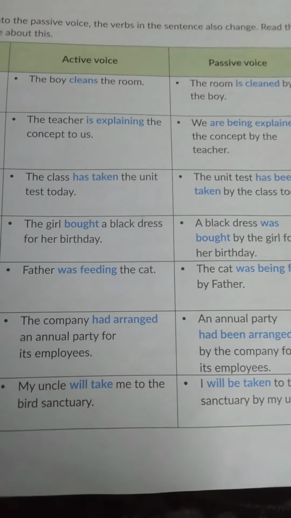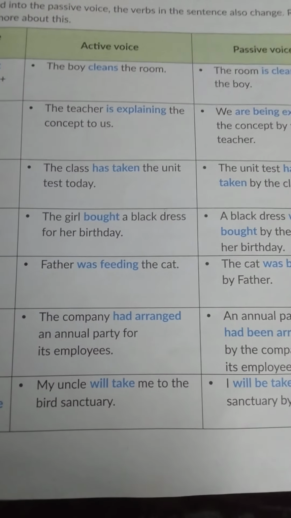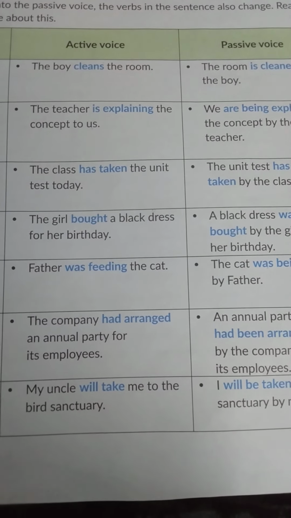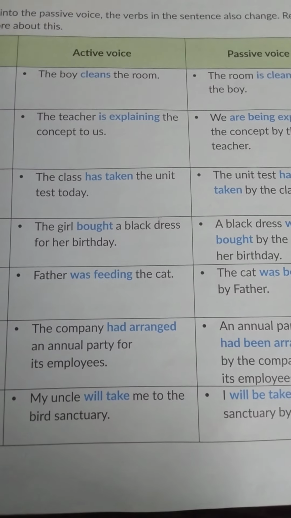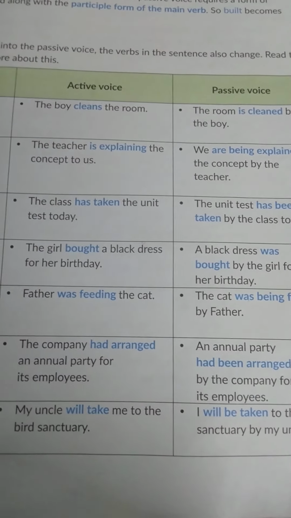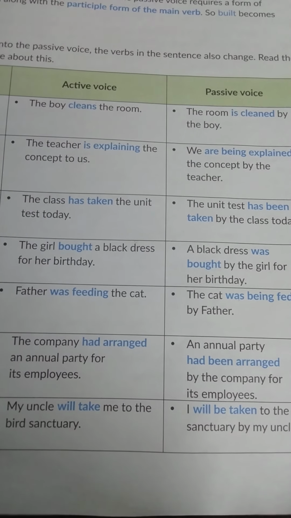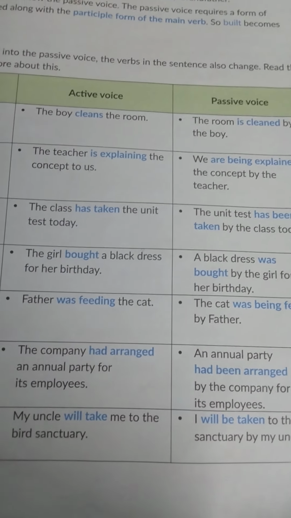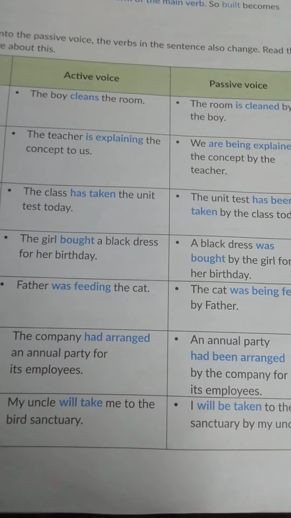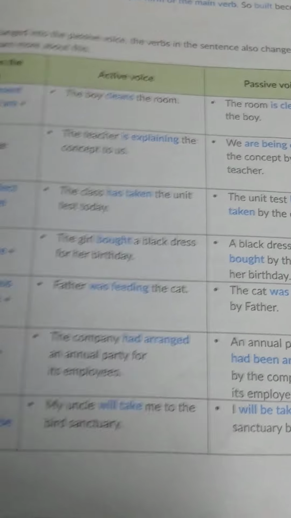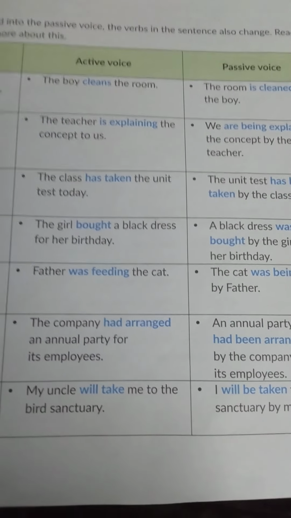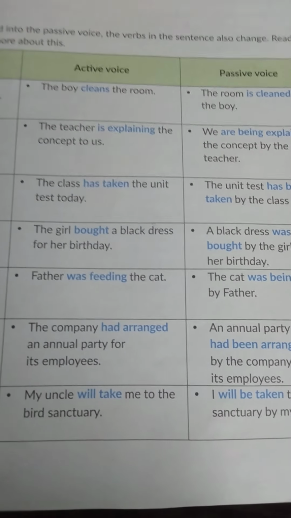Suppose, as in the second example, the teacher is explaining the concept to us. Here the teacher is singular and us is plural, but when we write we, we will not write we is, it will be we are now, because we is plural. I hope that you have got it. Similarly, the verb had will be common with all.